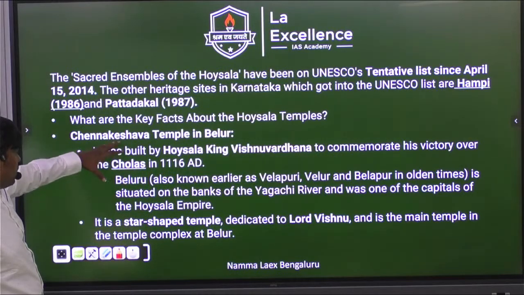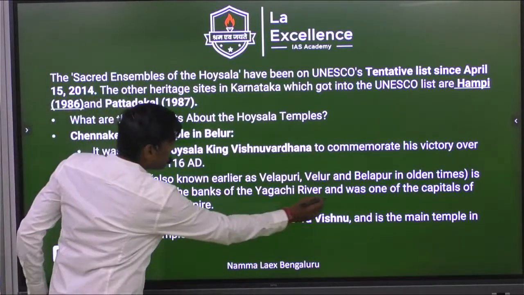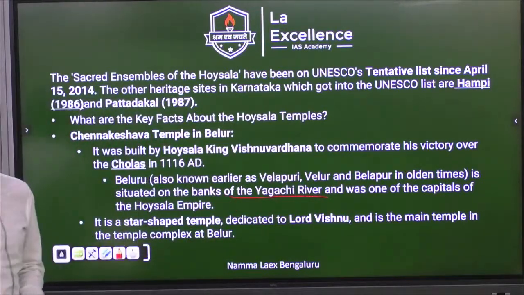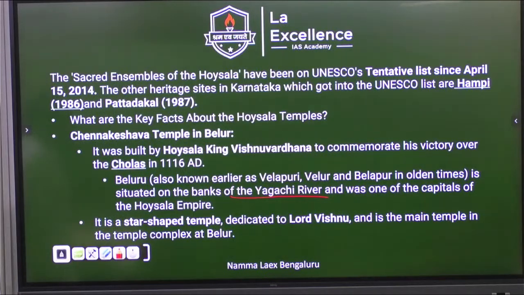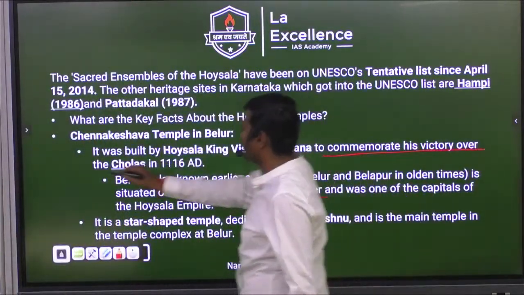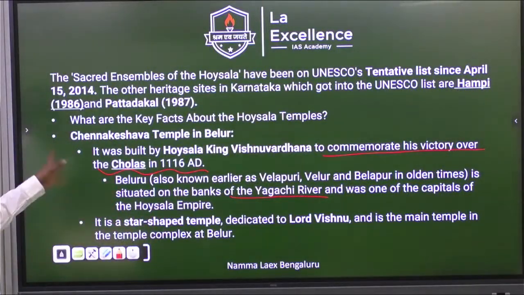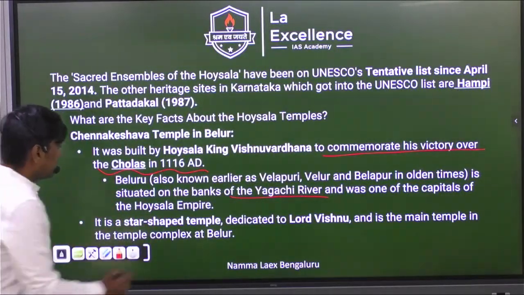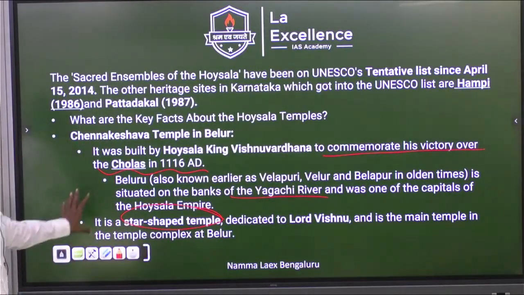In this, the most important is the Channakeshava temple. An additional geographical feature is that it is located on the Yagachi river. Try to remember the river name, Yagachi. It was mainly built to commemorate his victory over the Cholas. To celebrate that victory, this temple was constructed. It is a star-shaped temple, and it is basically a Vishnu temple.